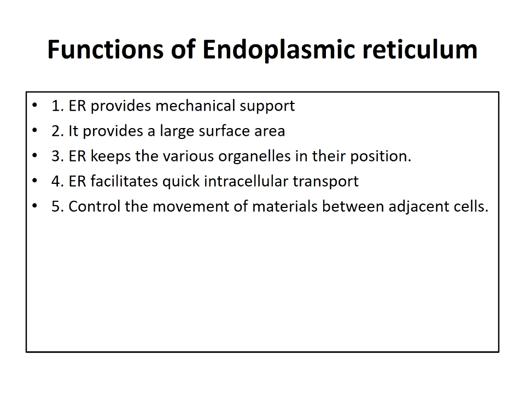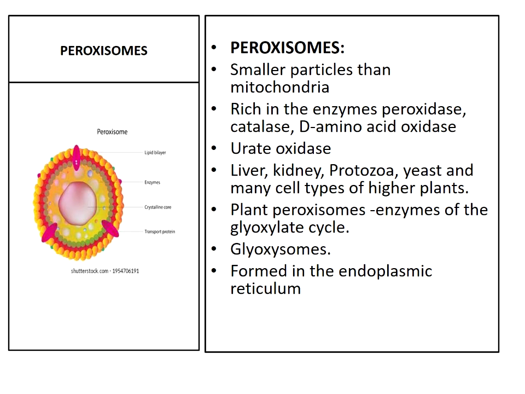So next is the second organelle, that is peroxisomes. In the diagram you are going to observe the peroxisome. It consists of a lipid bilayer, enzymes, and also a central core called the crystalline core, and also the presence of proteins called transport proteins.